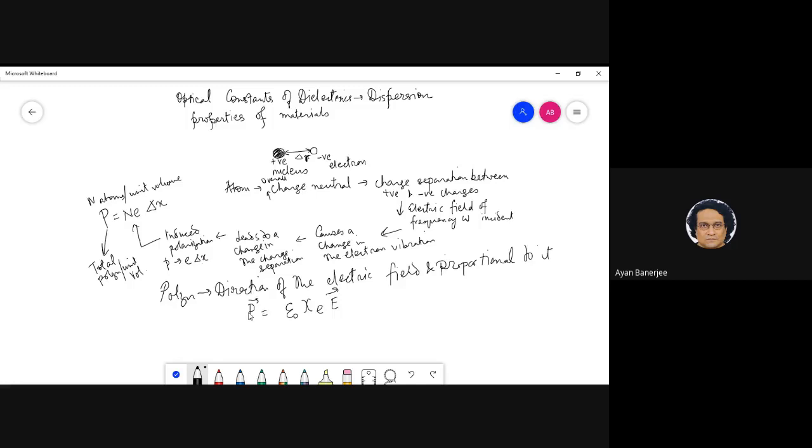So this is a more predictive kind of thing, in the sense that if I know this chi e for a material, which is called the susceptibility, then I know essentially how this object will interact with the electric field.